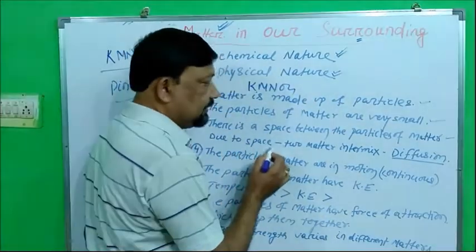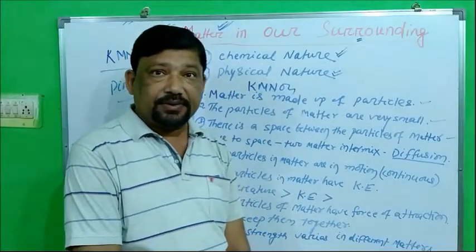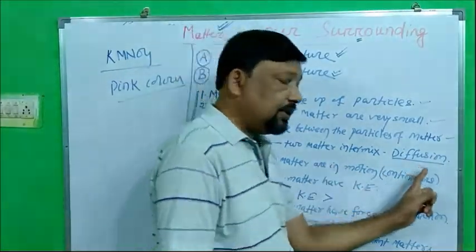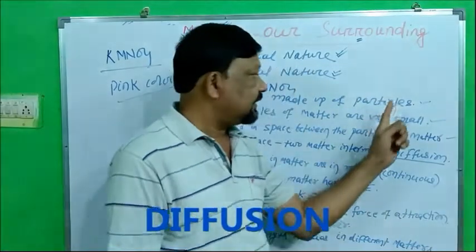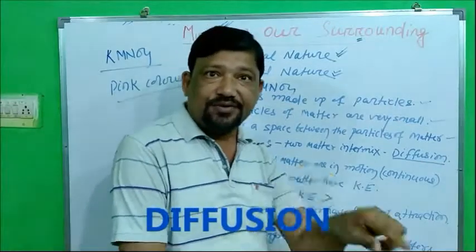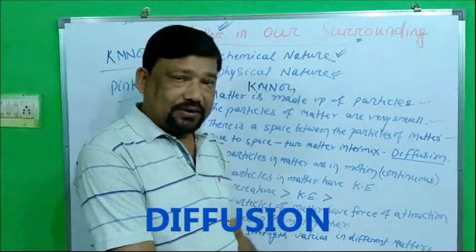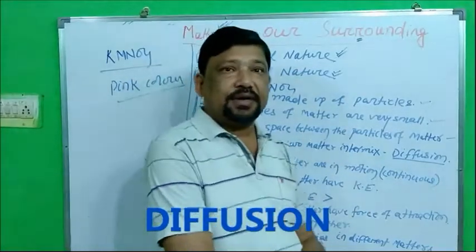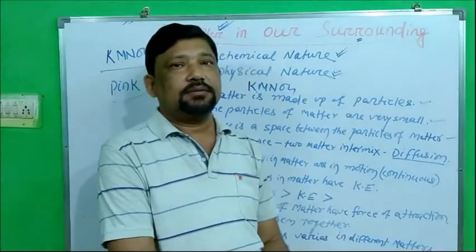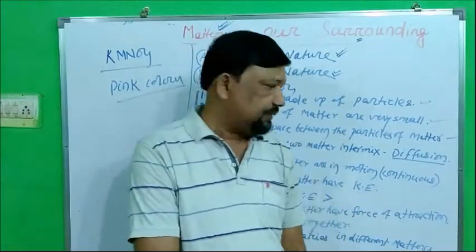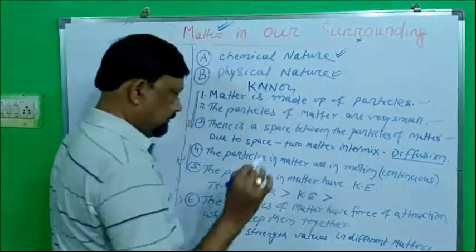Due to this space, these two matters get intermixed, and this property of matter is called diffusion. Clear? Diffusion, as in the first experiment, salt gets diffused in water or sugar gets diffused in water. In the same way here, potassium permanganate crystal gets diffused into the water particles. Clear?